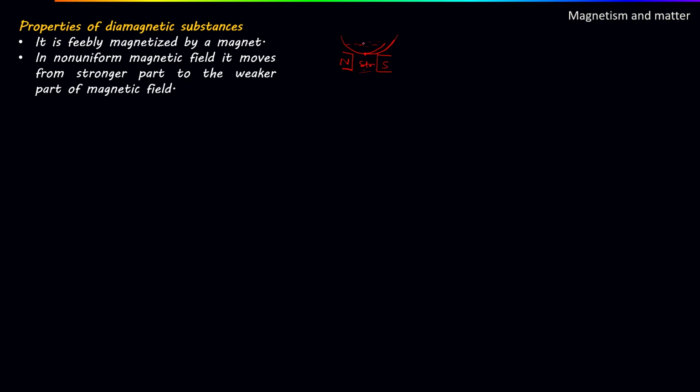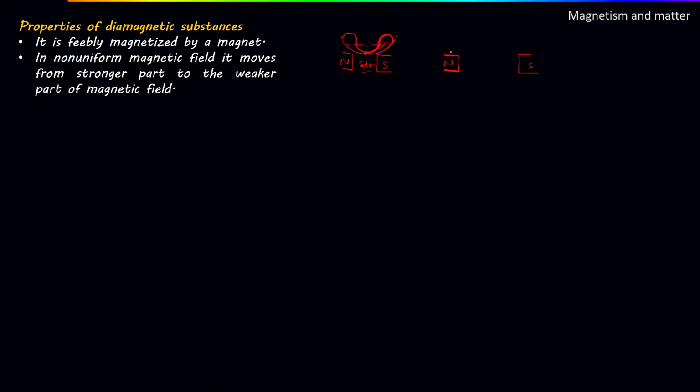So the formation of this will not be uniform. Where the field is weak, say here, the magnetic material will be more, and say here is the strong magnetic field, a small part of the material will be here, and almost the whole of the material will move away from the stronger magnetic field. Suppose here are two magnets placed very far away from each other.